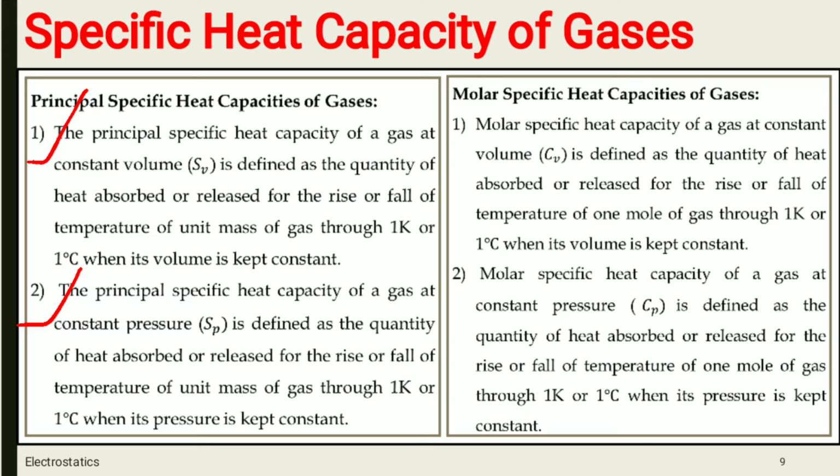This is called the principal specific heat capacity of gas at constant pressure.